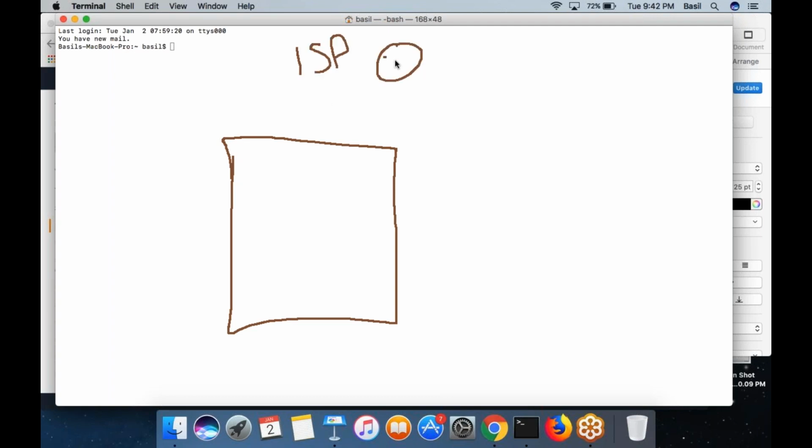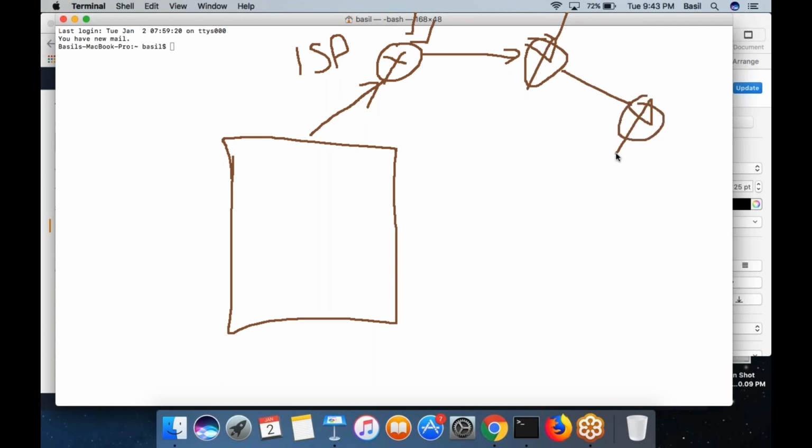So they have a router. All your internet connections go to this particular router, and from this router it is sent to some other routers. This is the Airtel router, this is the Tata router, and then it goes to different routers until it reaches the destination.